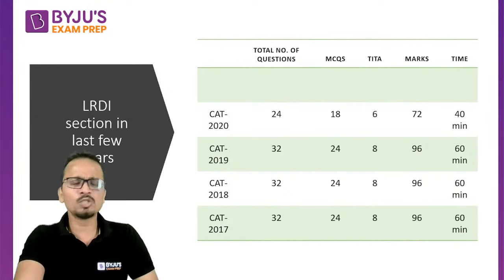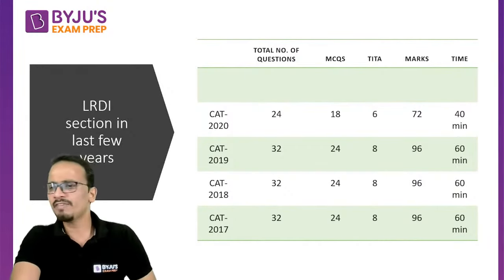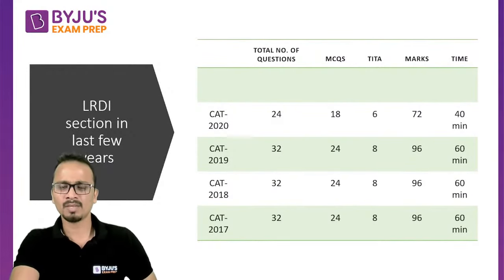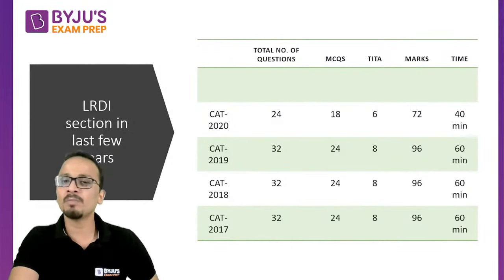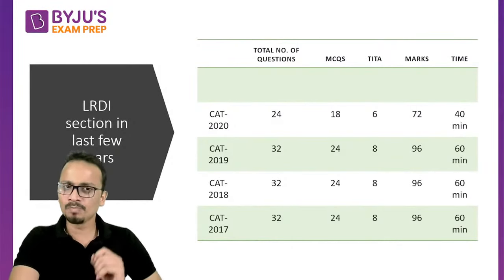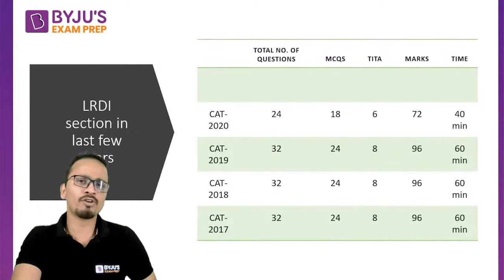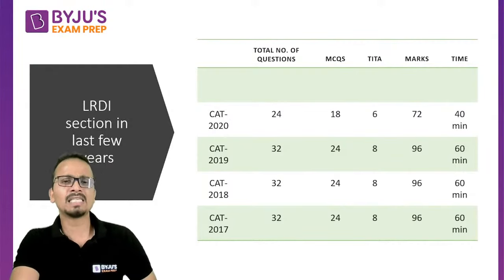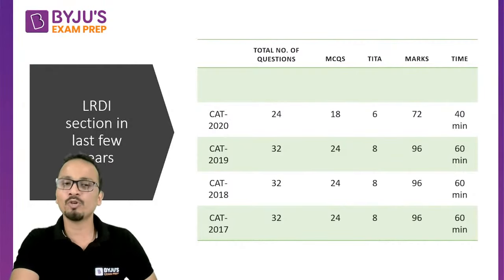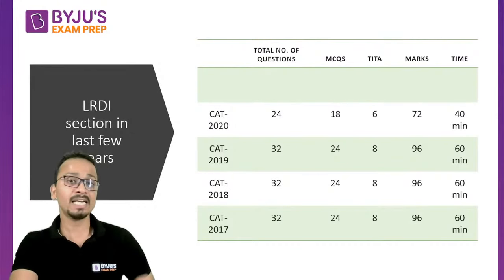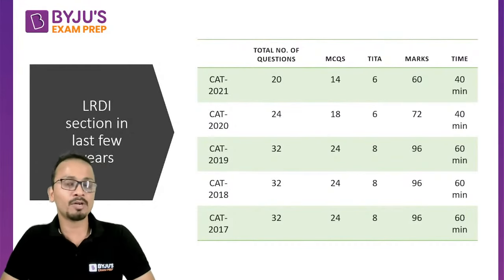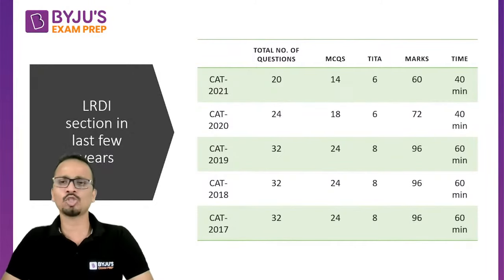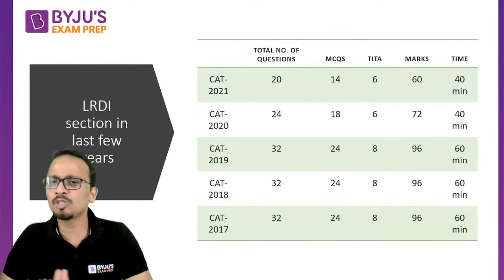Now in CAT 2020 or after CAT 2020, I believe CAT authorities thought that students were not able to attempt enough number of questions in 40 minutes. So before CAT 2021, we heard from the chancellor of IIM Ahmedabad that we can expect a reduction in the number of questions in CAT 2021, and yes, it did happen. Now in 2021, the number of questions reduced to 20. So earlier it was 24, and this time it was 20, and the time limit was absolutely the same.